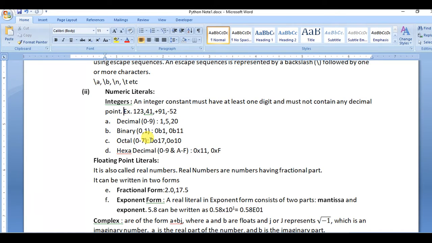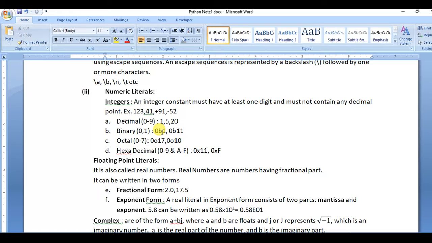In Python we can insert data in all these number systems. In the decimal number system, which we use to express any number in real life, the digits 0 to 9 are used. And binary, octal, and hexadecimal are the number systems used by the computer to represent data in memory. In the binary number system only two digits, 0 and 1, are used to represent any number.